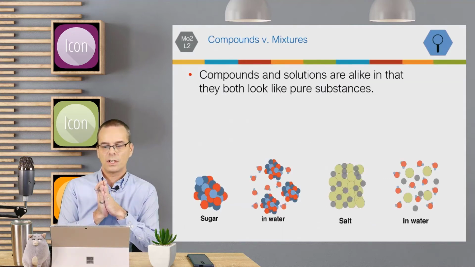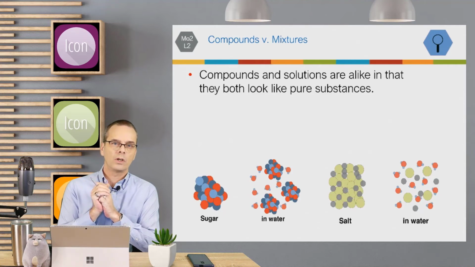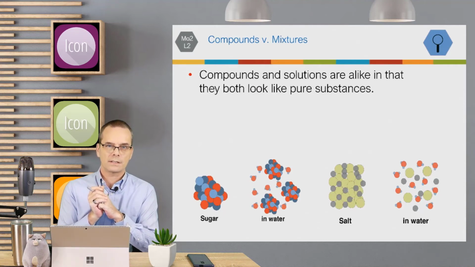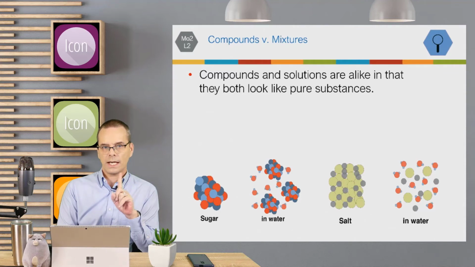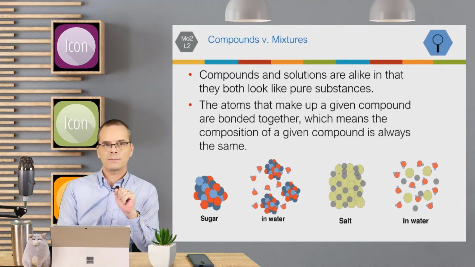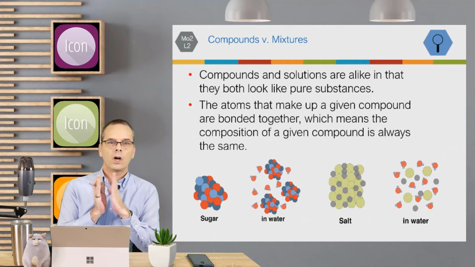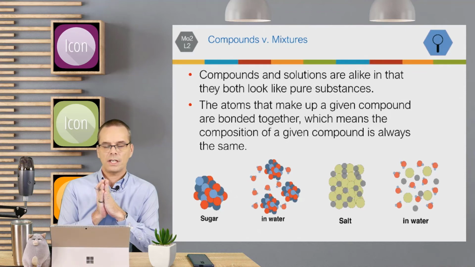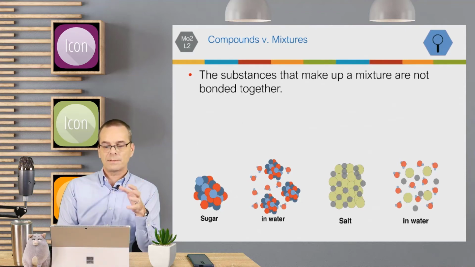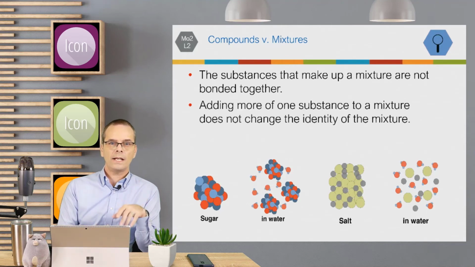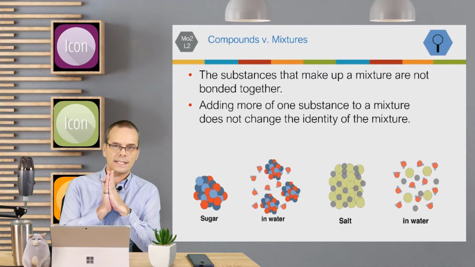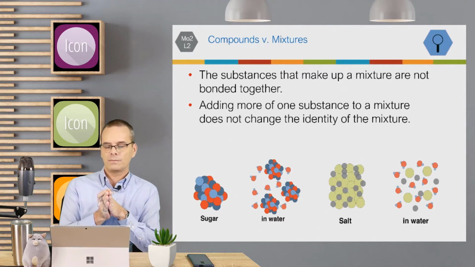Compounds and solutions are alike in that they both look like pure substances. The atoms that make up a given compound are bonded together, which means that the composition is always the same. The substances that make up a mixture are not bonded together, so adding one or more substances to a mixture does not change the identity of the mixture.